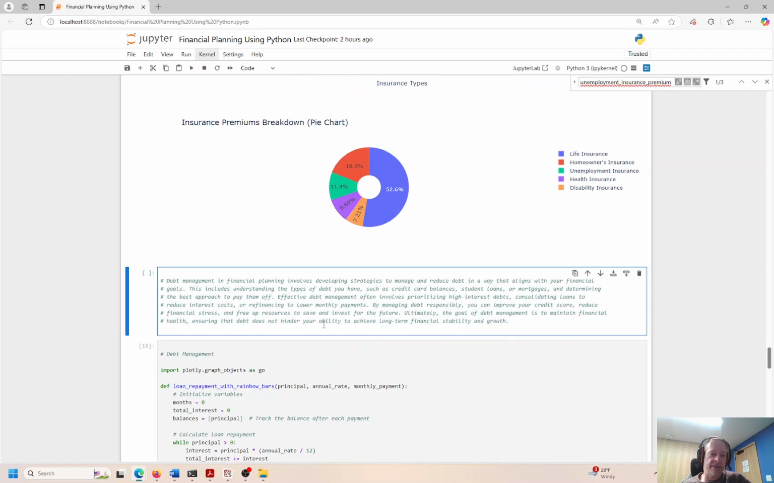So how about debt management? Let's talk about debt management for a minute. This is another part of your financial plan that involves creating strategies to manage or reduce debt in a way that aligns with your financial goals, right? So the less debt you have, the more capital you can save, right?